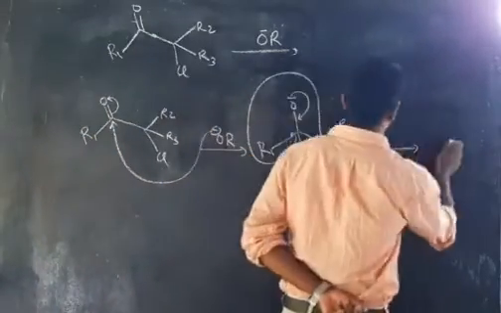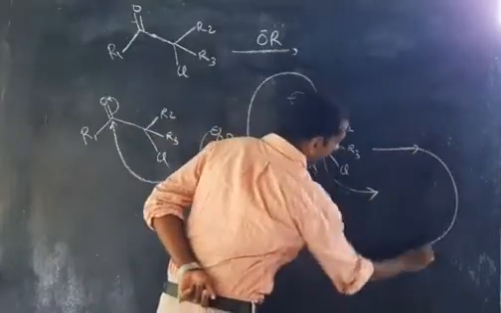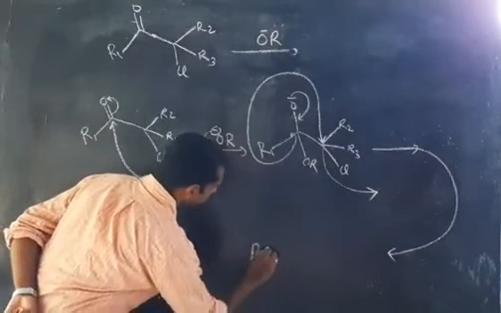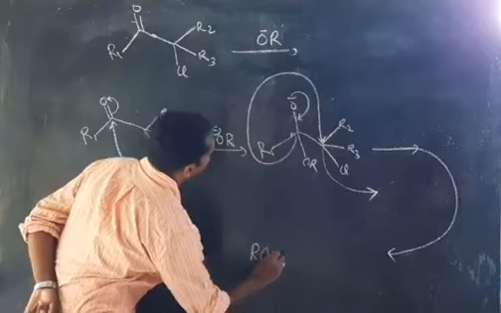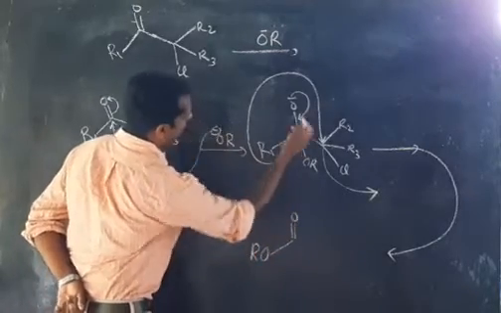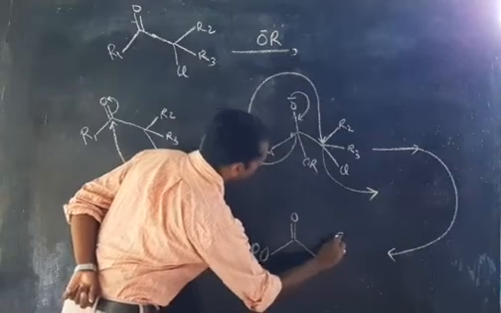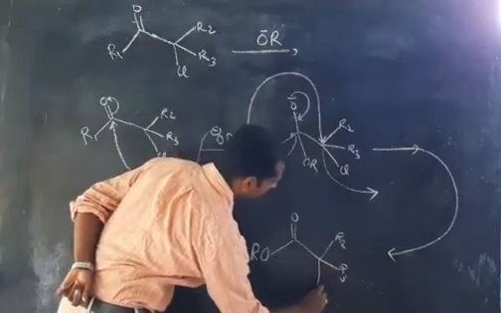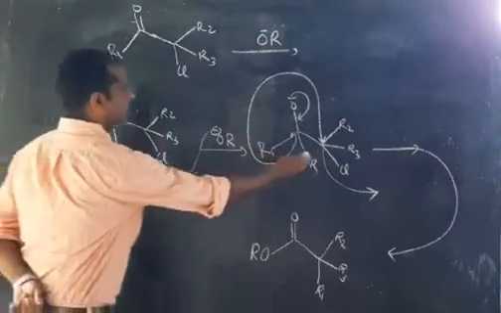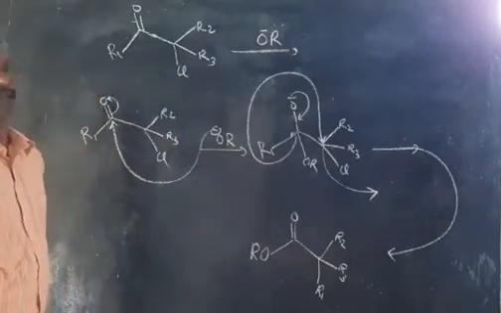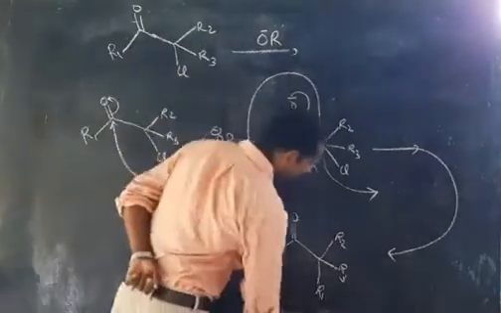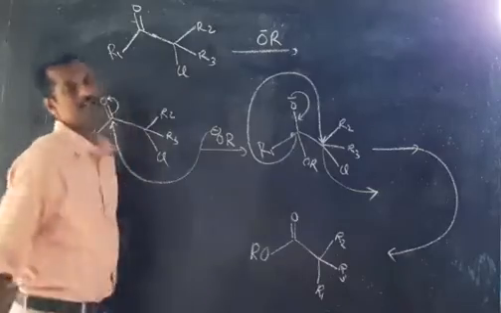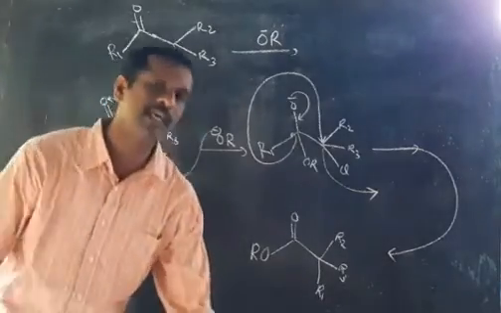And we get, starting from here, RO, double bond O, then R2, R3, and R1 is also attached, plus Cl minus. So what is this one? This is RCOOR, an ester. This type of rearrangement is known as Favorsky rearrangement.